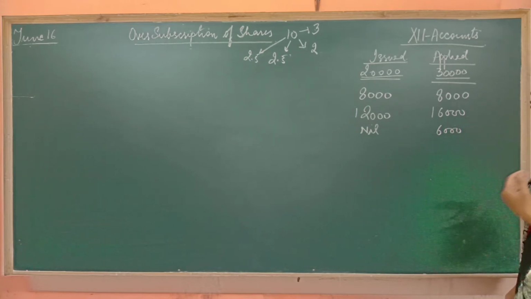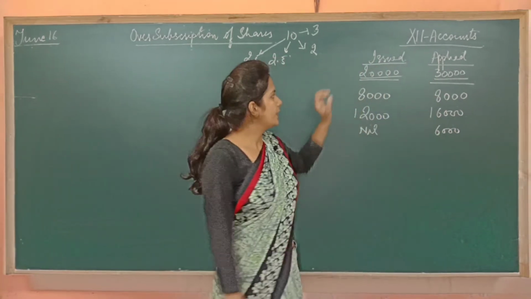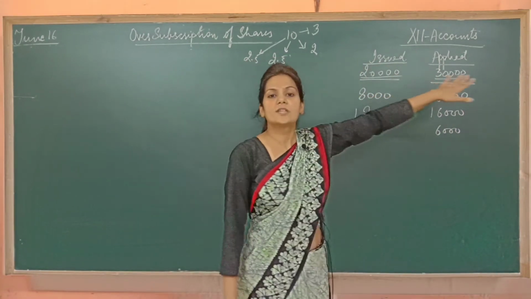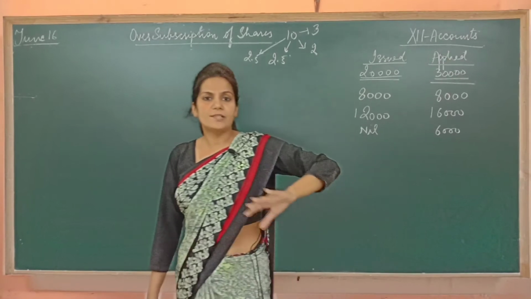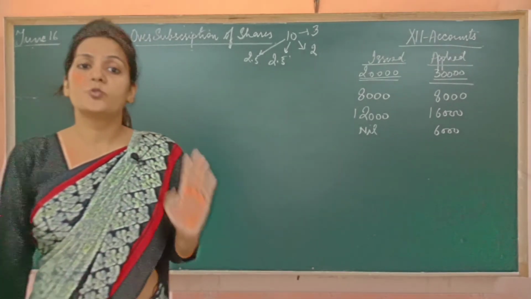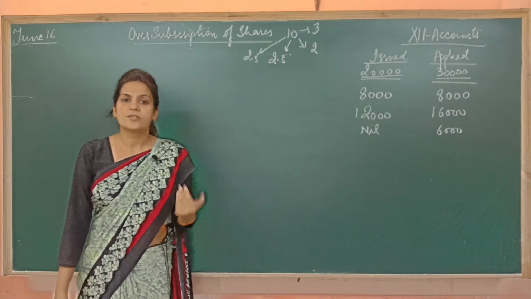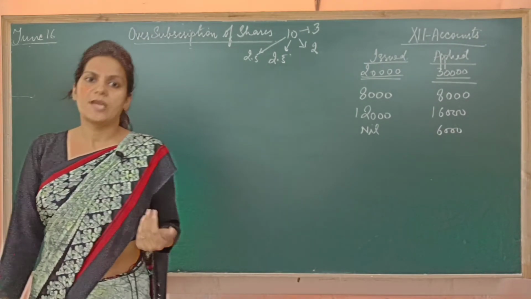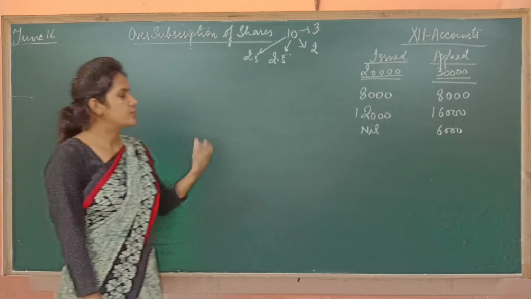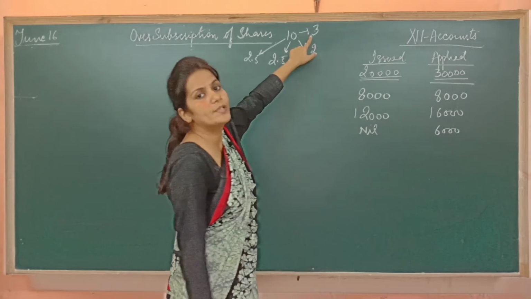Now, how to go about it? First of all, understand one thing. If somebody has applied for shares, it means they have already paid the application money. Because you know that for applying for shares in a company, first of all, we need to buy the prospectus, and the prospectus includes a form in which you have to pay the application money of rupees 3.